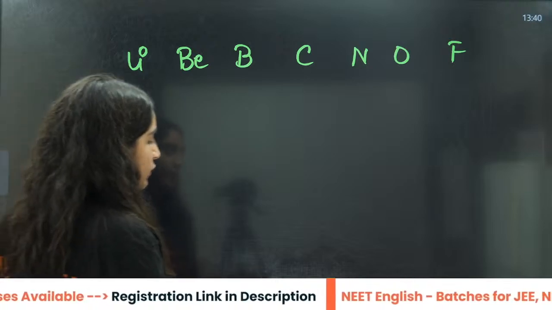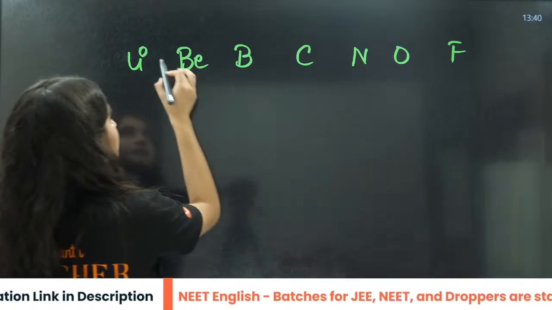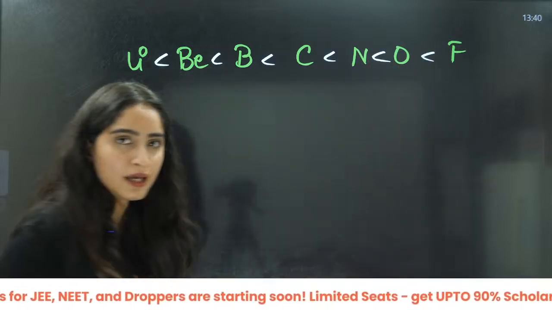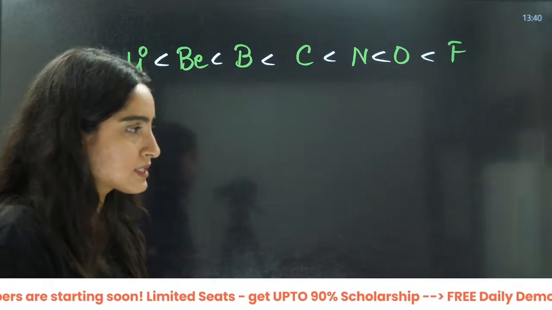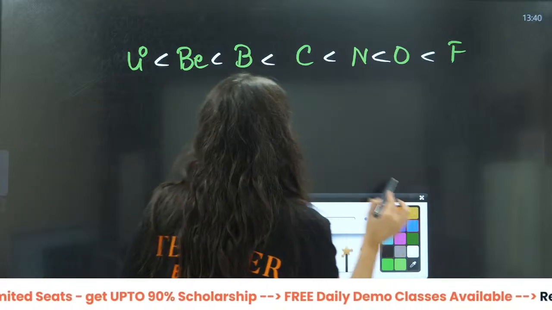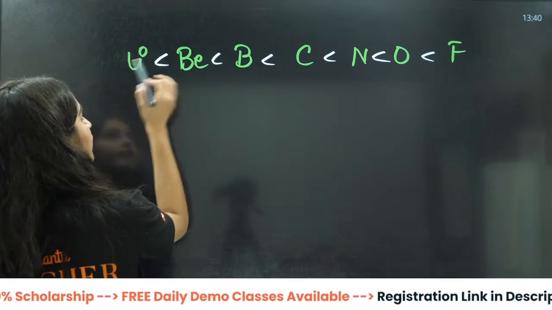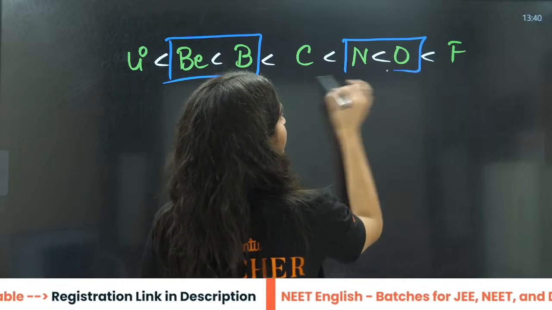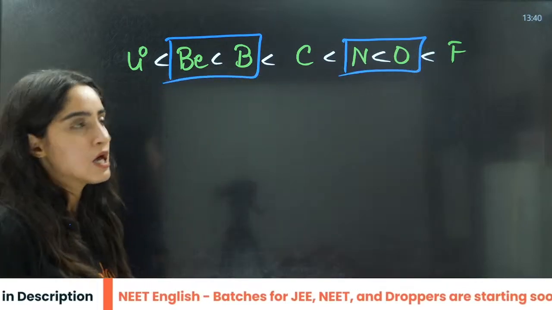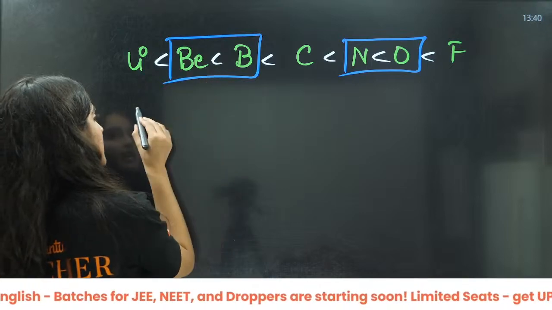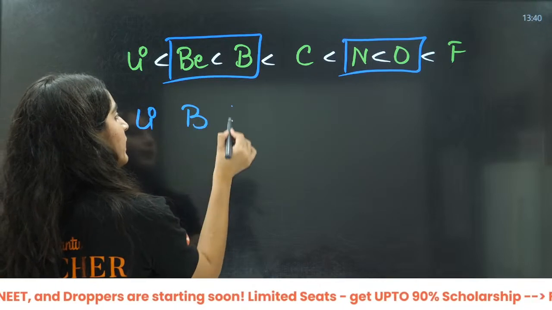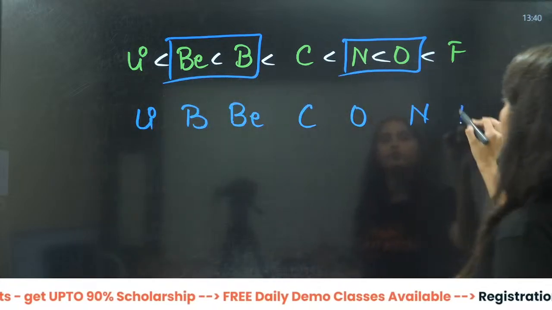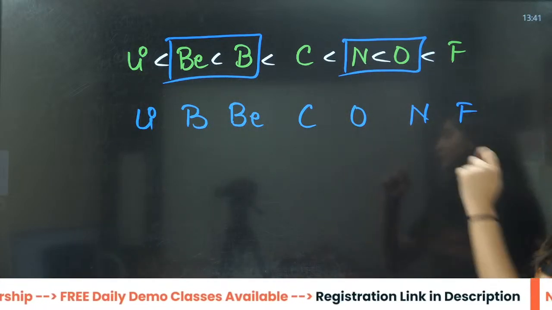So here, ma'am, this should be the case: size is decreasing, ionization energy should increase. But leave one place, box here, then leave one place, then one box here. Now what will happen? Make an exchange here. Lithium, boron, beryllium. This is carbon. This is oxygen, nitrogen, fluorine. This is the correct order.